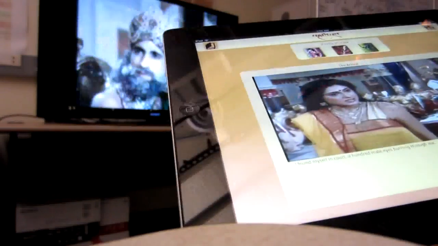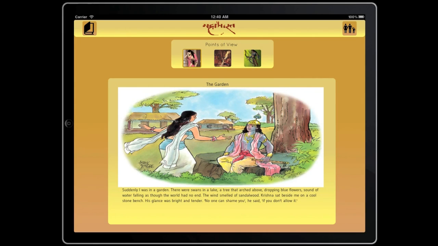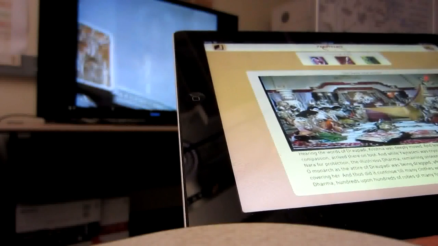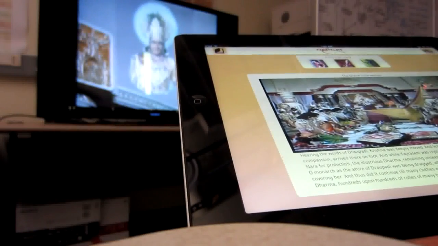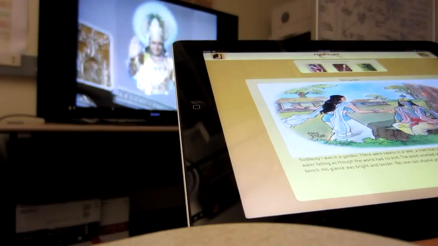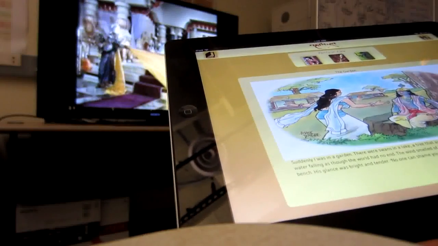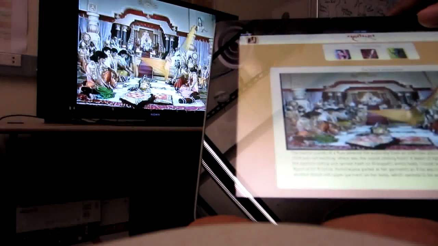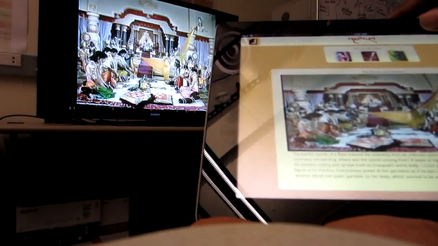The key feature on the screen is the ability to switch across three versions of the story. The three icons at the top of the screen may be thought of as a gateway into the minds of different characters in the story. So, if a user looks at one scene from three different points of view, the experience of reading the epic becomes more engaging and allows users to be more immersed in the narrative.